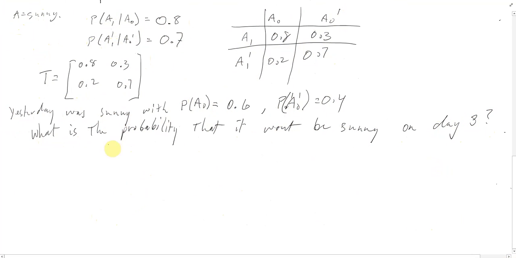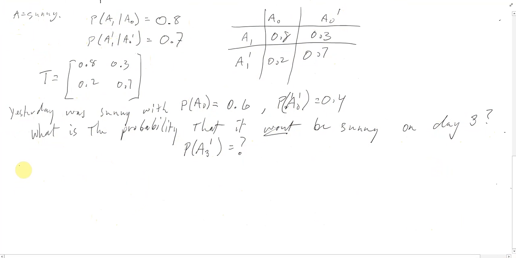Okay, so day 0 is yesterday, so we're looking for day 3. So in other words, we're looking for probability A3 dash, because dash means not sunny, won't be sunny. That's what we're trying to find out.